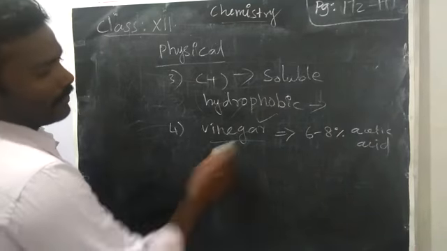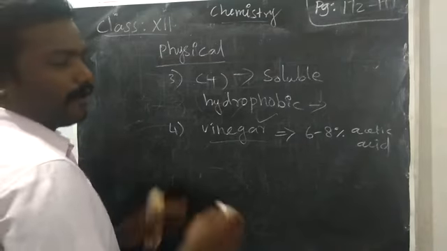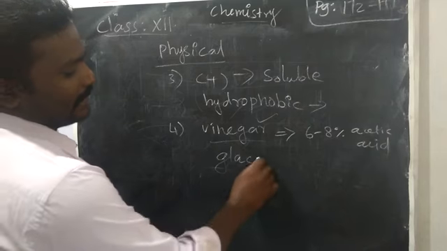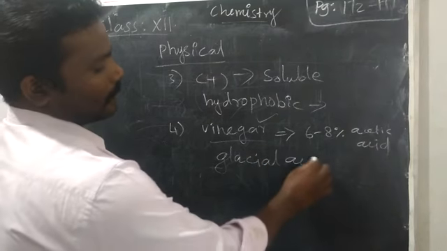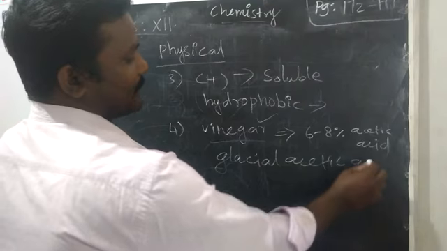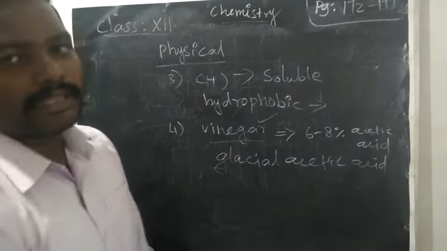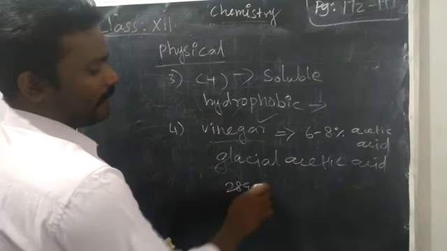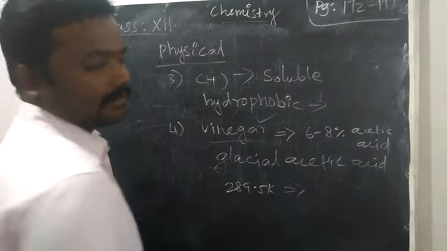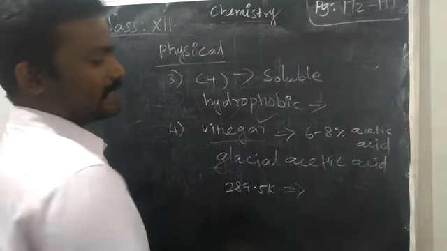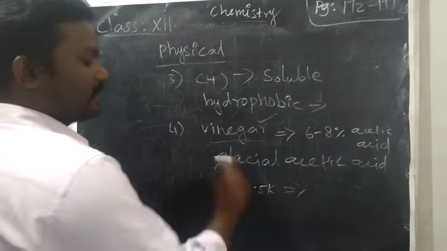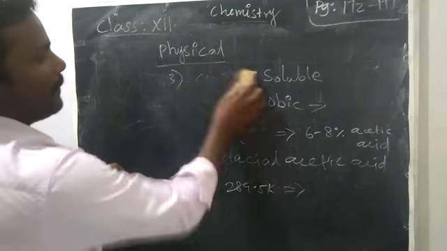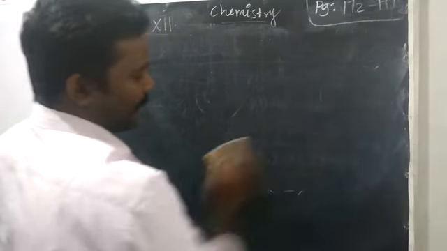And also, if you cool acetic acid, it will form ice-like solid crystals, that is called glacial acetic acid. So how will you prepare glacial acetic acid? By cooling the acetic acid. We can cool at 289.5 Kelvin temperature. We will get some crystals of acetic acid in the solution. By filtration we can separate glacial acetic acid. Then chemical properties of carboxylic acid.